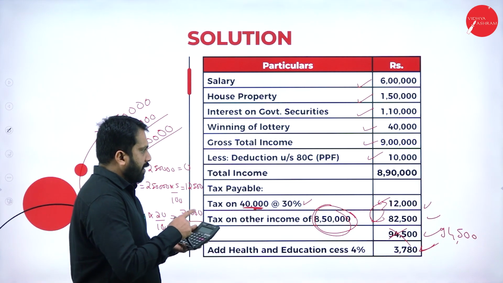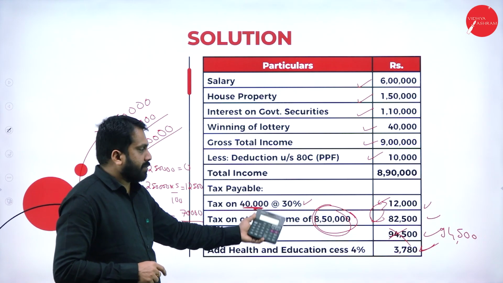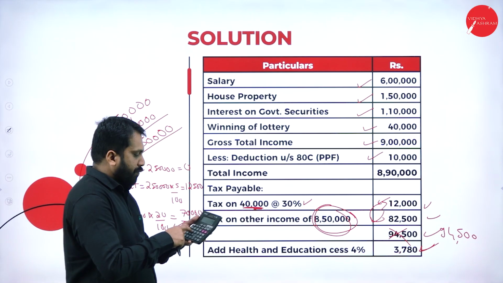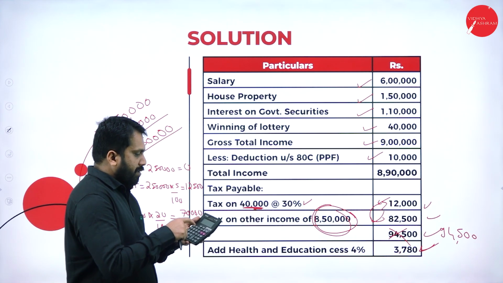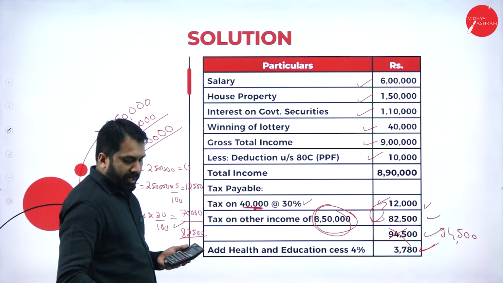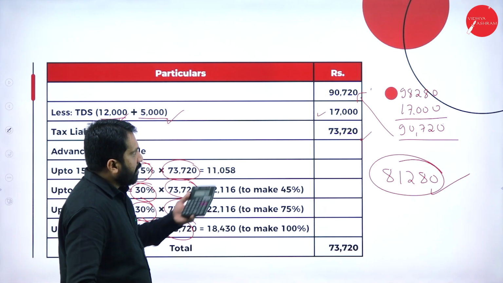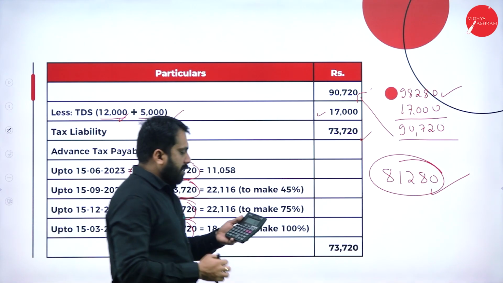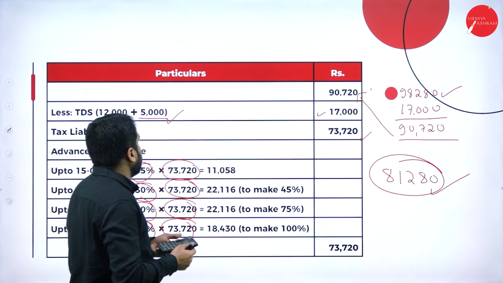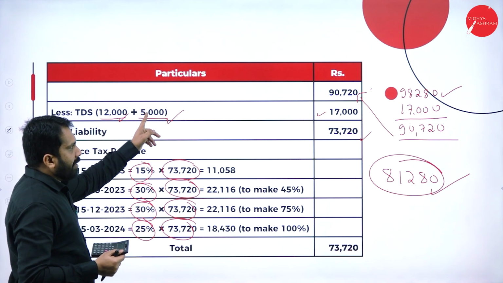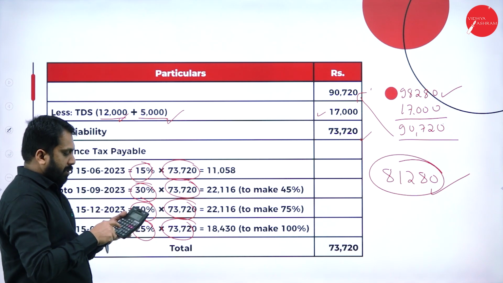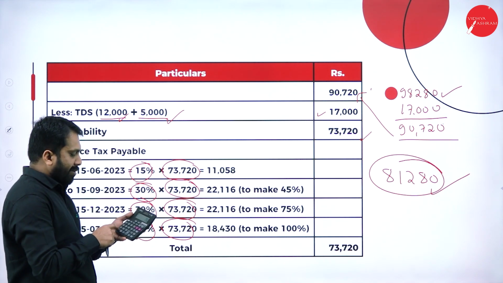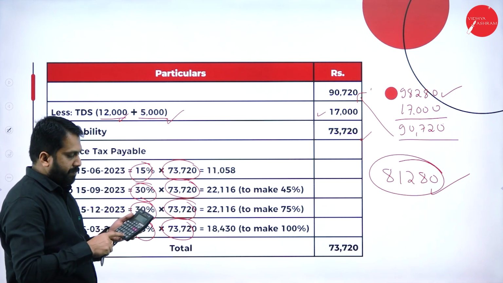On 94,500, the total tax burden I am telling, 94,500 plus 4% education cess, your answer will be 98,280. From 98,280, minus 12,000 and 5,000, minus both, minus 17,000 already paid.